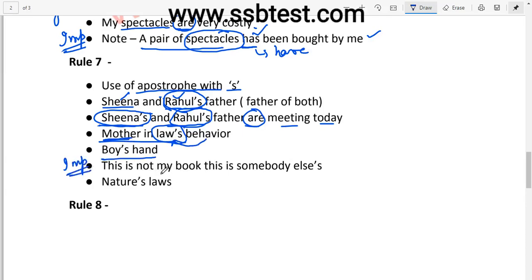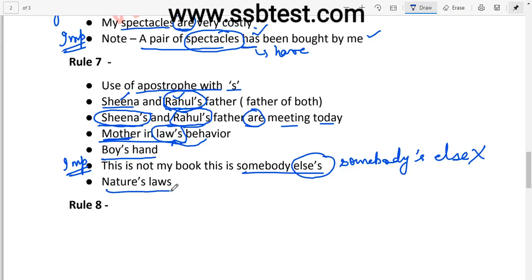This is somebody else's." This is a very minute mistake that we commit sometimes. What do we write? We write "somebody's else". But this is wrong. Whenever "else" is there, the apostrophe S is used with "else", not with "somebody". Right? Nature's law. It means the law of nature.